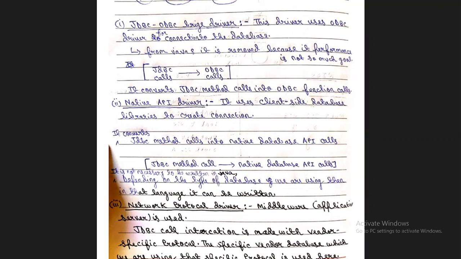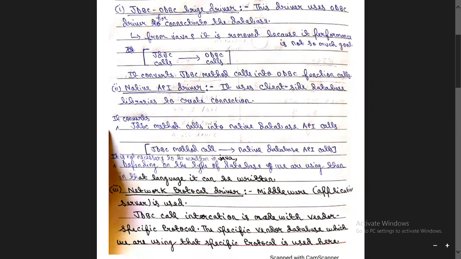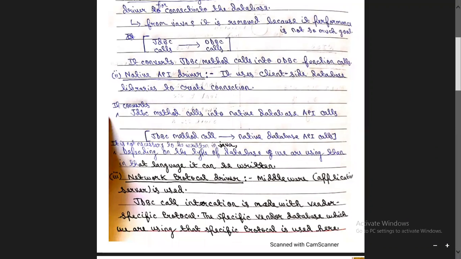Now the third type is the network protocol driver. The network protocol driver is used in the middleware or application server. The JDBC call interaction is made with a vendor-specific protocol, and the protocol of the specific vendor database that we are using is used here.